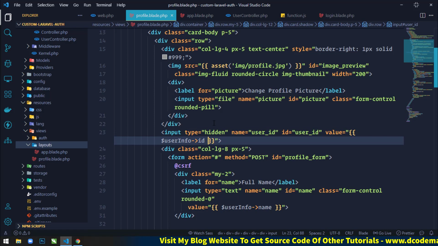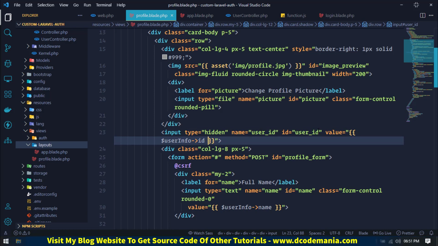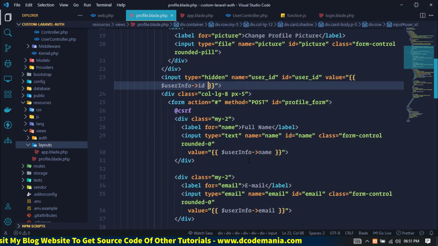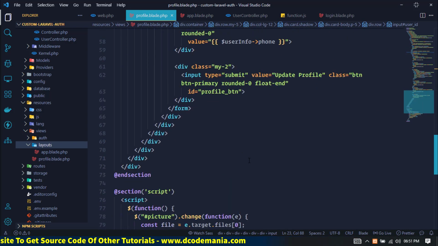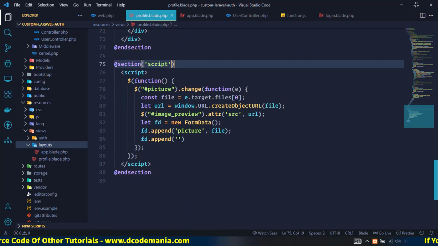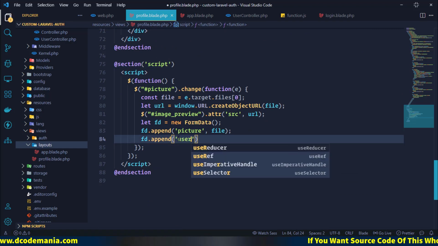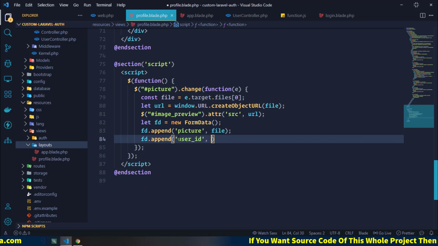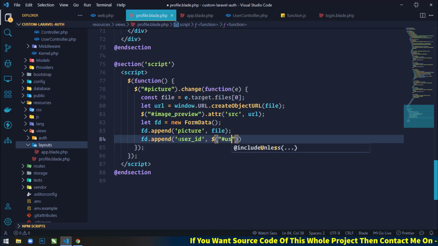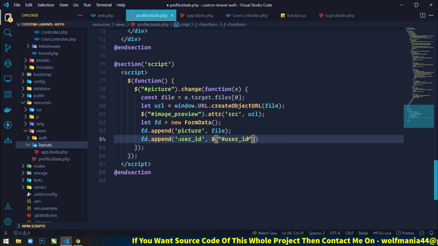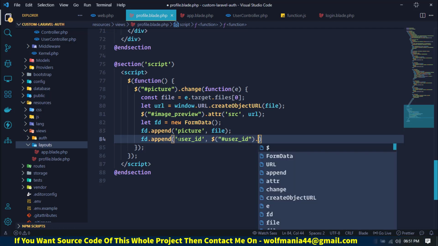So we will grab the user id using this user underscore id. Just come here, and here I will write user underscore id, and then we will get the user id by the id of the hidden input field, dot val.